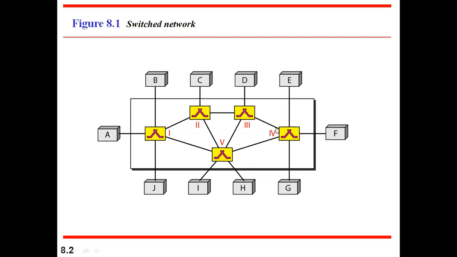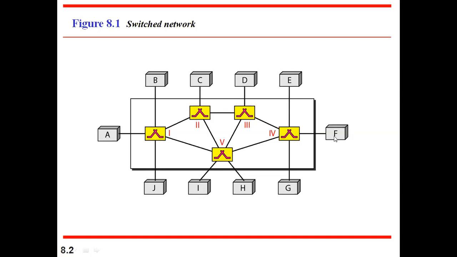This path belongs only to the communication between A and F, so this entire path is called a dedicated path established between A and F. Once the path has been established, the data will be transmitted. Once the data is transmitted, the termination of this path should happen. That is what we call a circuit switching network. It means each and every node that wants to send data first has to establish a path.